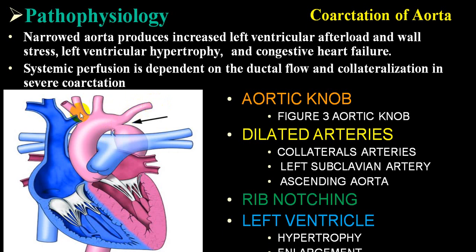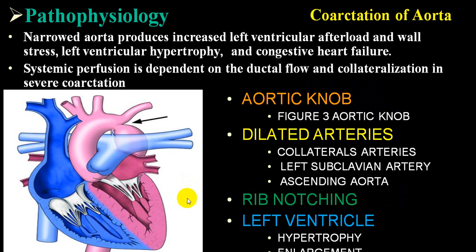In this case, the pulse will be large volume in the right and left upper extremity, and in the two lower limbs the pulse volume will be low. And this portion will be dilated, pre-stenotic and post-stenotic dilatation giving rise to the figure 3 appearance, or we call the aortic knob will be figure 3.